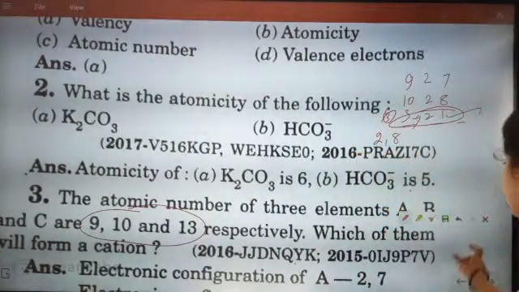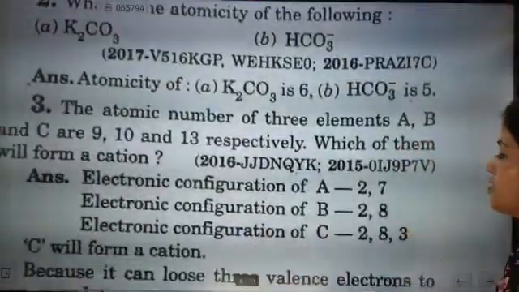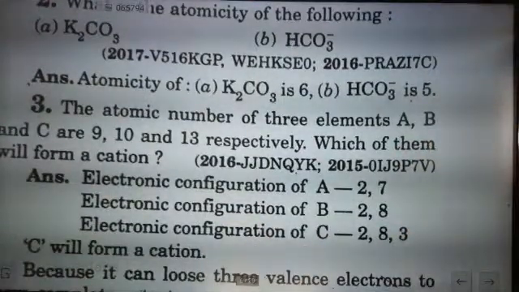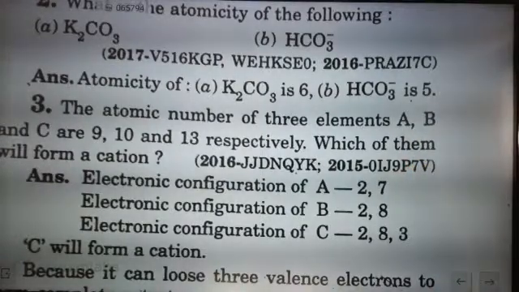Next is the electronic configuration of A is 2, 7, the electronic configuration of B is 2, 8, and the electronic configuration of C is 2, 8, 3. Will C form a cation or anion?